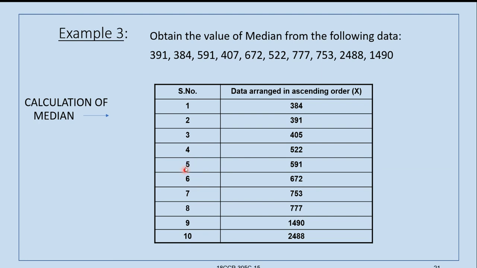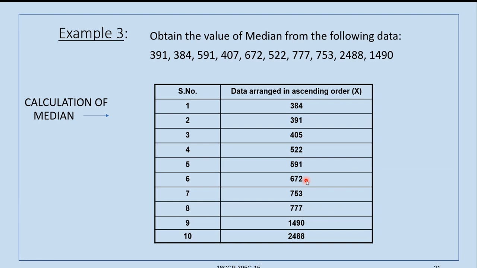That means fifth and sixth item. So the values of fifth and sixth item is 591 and 672. So first of all, we have to take the total of both the values, that is 591 plus 672.